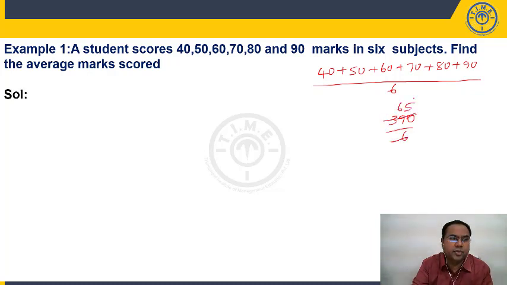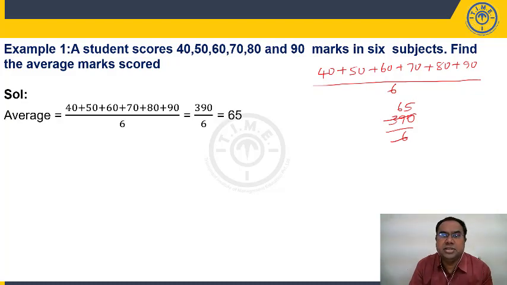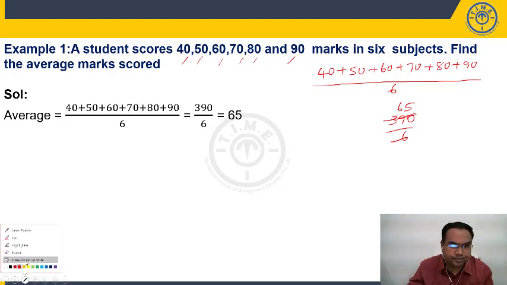The same thing I have shown here. Average is sum of n numbers divided by the total number of numbers. So, 40 plus 50 plus 60 plus 70 plus 80 plus 90 divided by, we have 1, 2, 3, 4, 5, 6 numbers here. So, divided by 6. So, the sum is 390 by 6. It is nothing but 65.